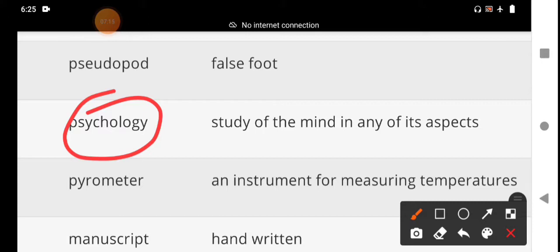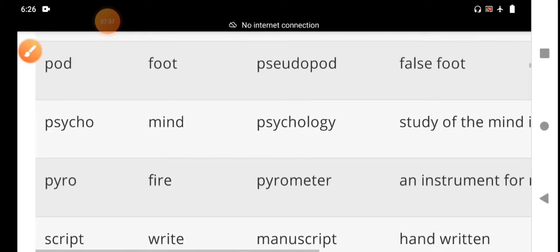Based on that, we should understand the related vocabulary also. And then we go to the next root word. On the screen, all of you should see